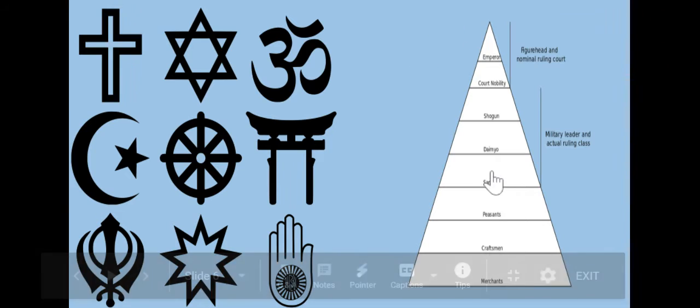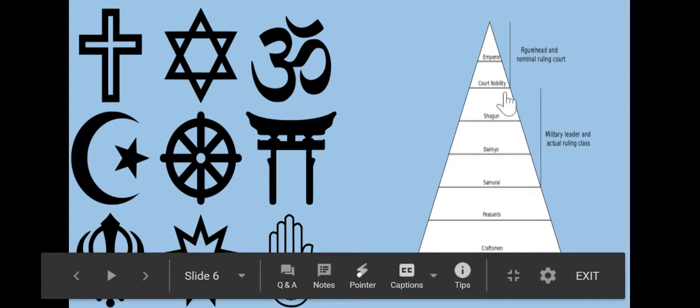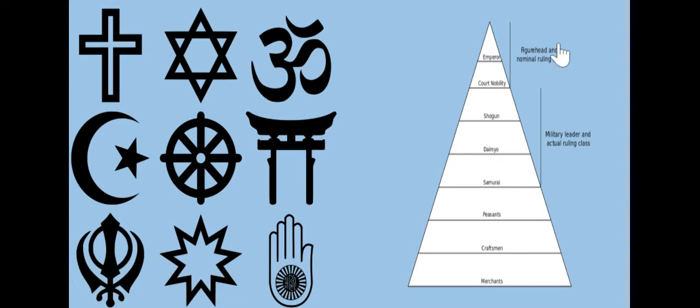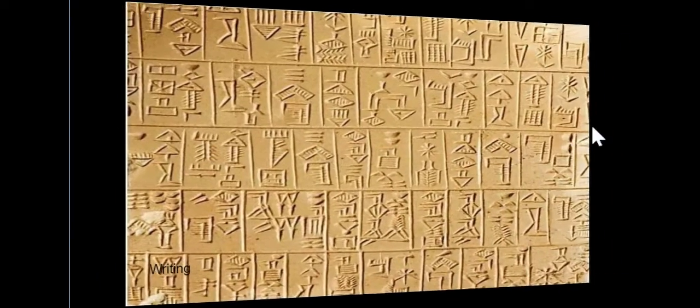On the right, we have social structure. This is from ancient Japan, where you would have the emperor at the top going all the way down to the lowest of the social class. Again, you're going to be seeing the Indian caste system later in the week.